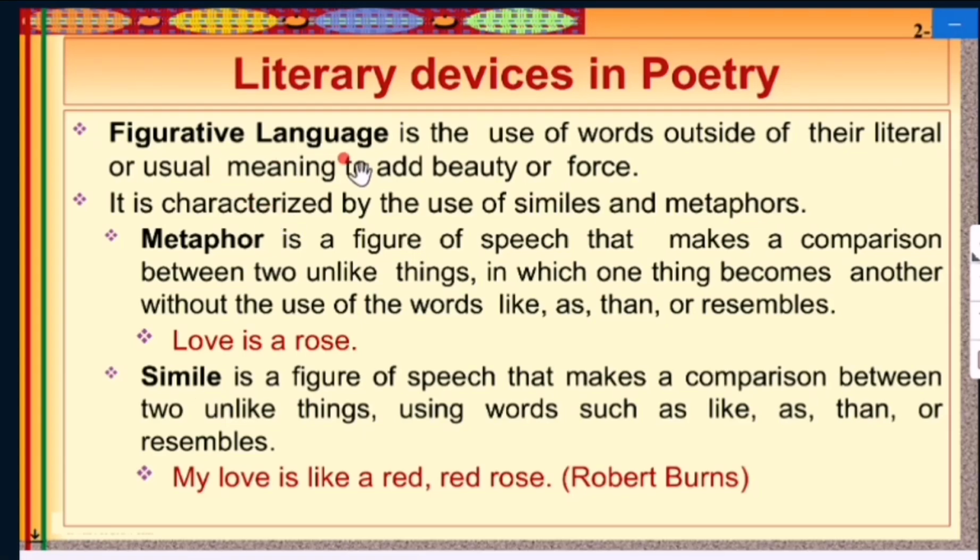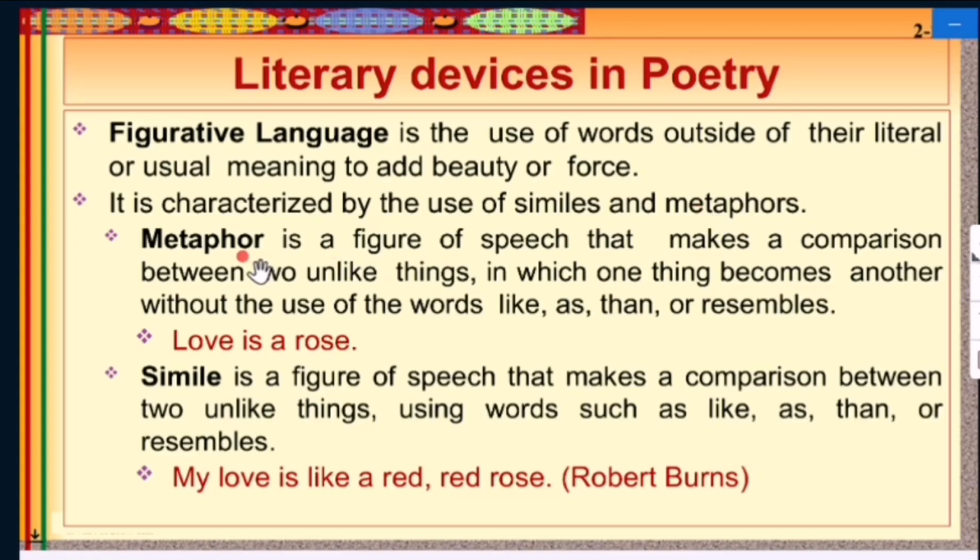Figurative language is the use of words outside of their literal or usual meanings to add beauty or force. You can add beauty to your poems by adding words which are outside of their literal meanings, and that is called figurative language. It is characterized by the use of similes and metaphors.